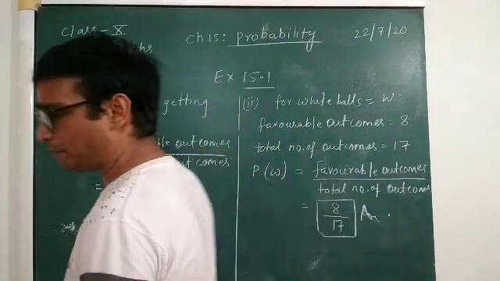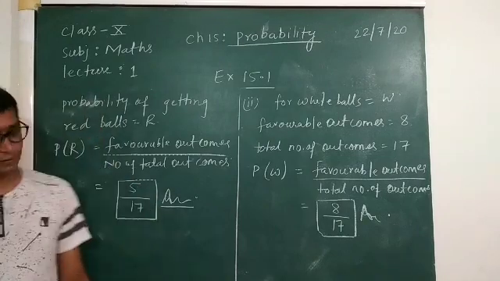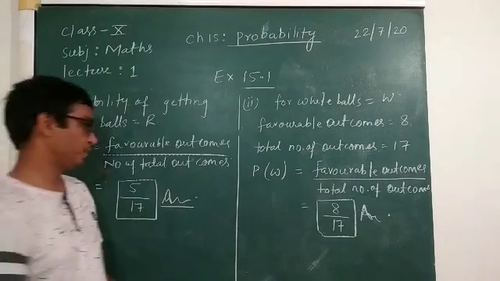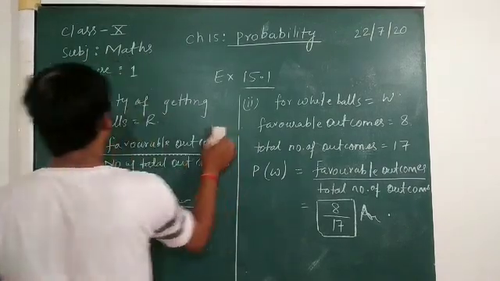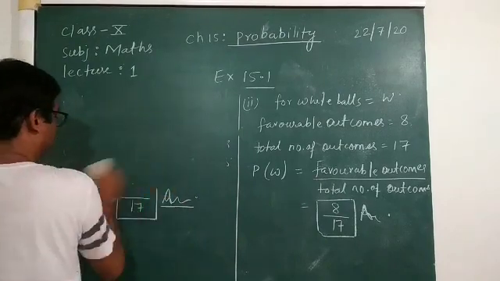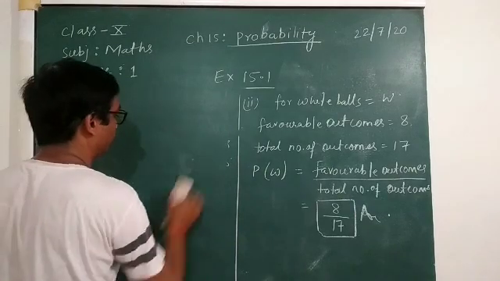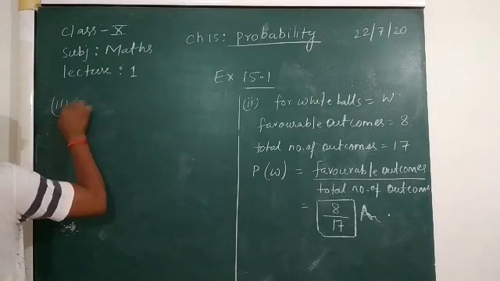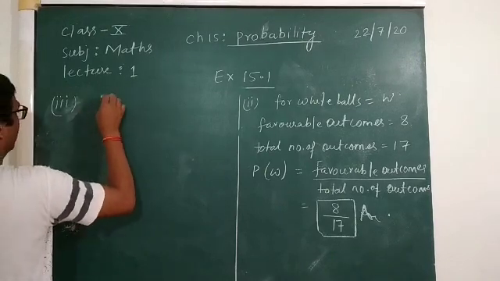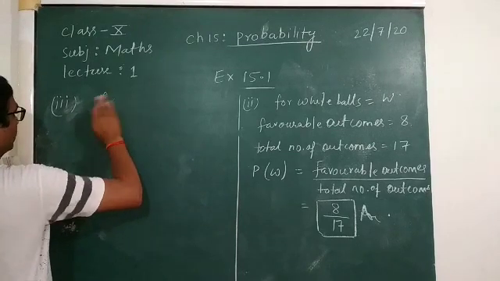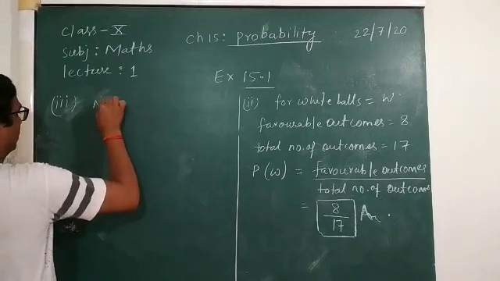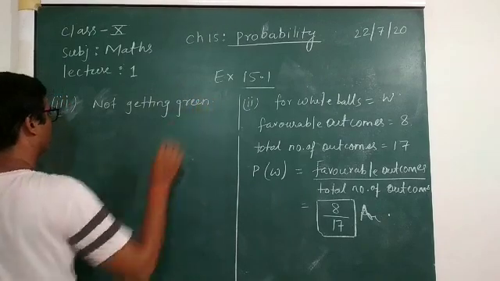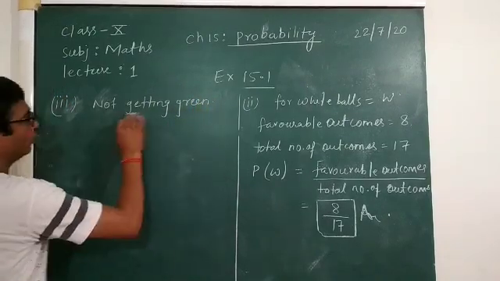Okay, now the third part of this question is: what is the probability of not having green? Okay, so first we will write here not getting green.